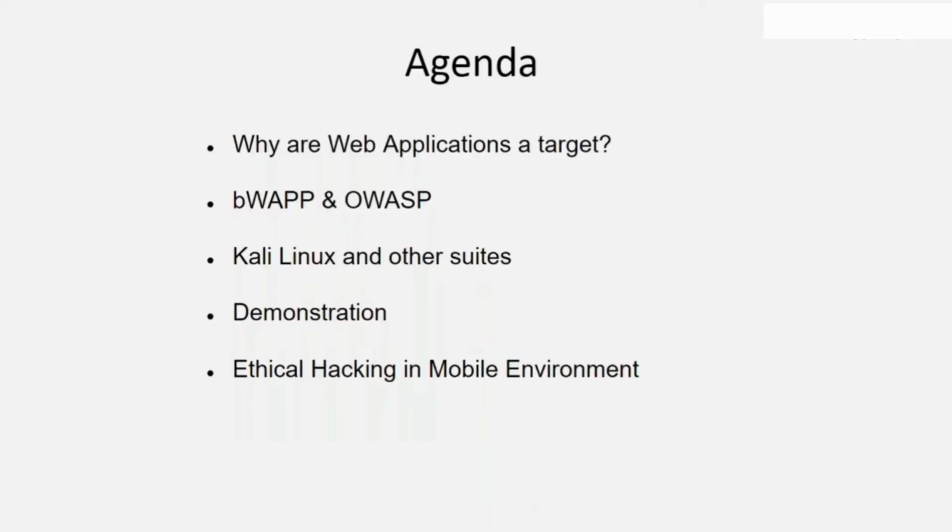So the learning agenda for today is we are going to see why web applications are targeted a lot. Then we are going to understand the BWAP application, also known as the Broken Web Application. This is a vulnerable application, which is a very good tool for you to understand and see how ethical hacking is done. Then we will also talk about OWASP, the Open Web Application Security Project, and how OWASP helps you in understanding the concepts of ethical hacking.